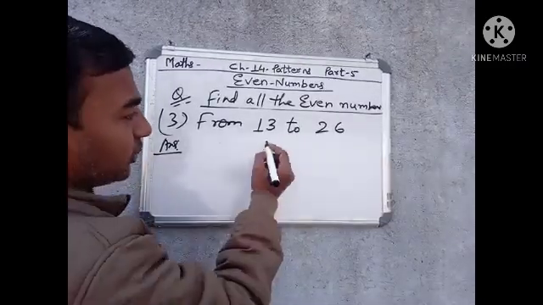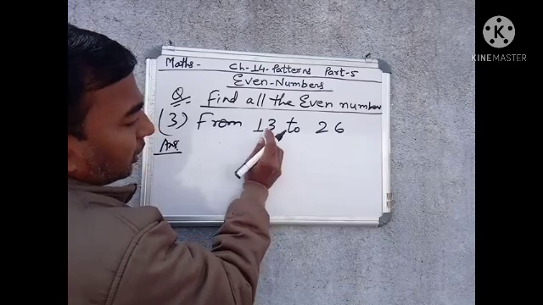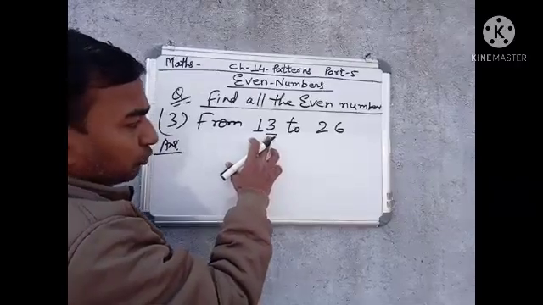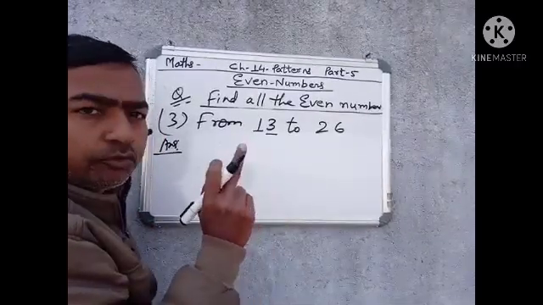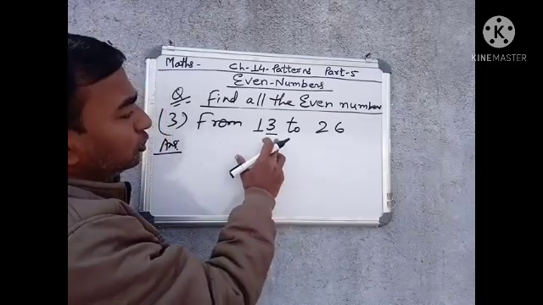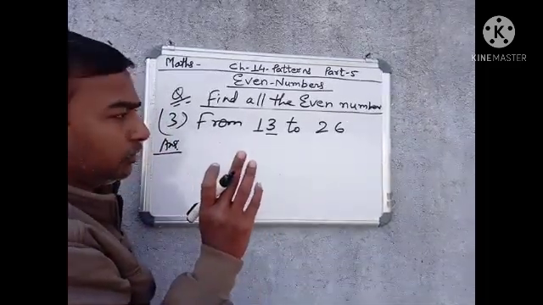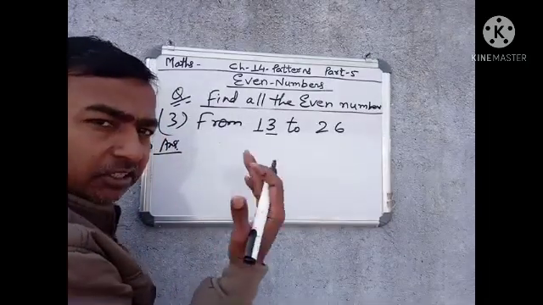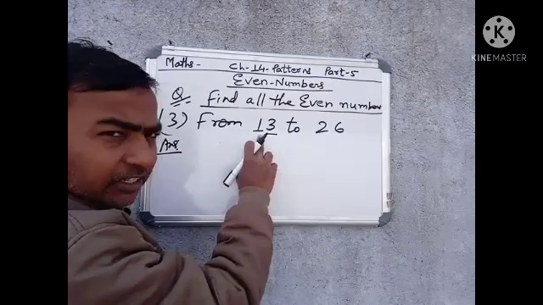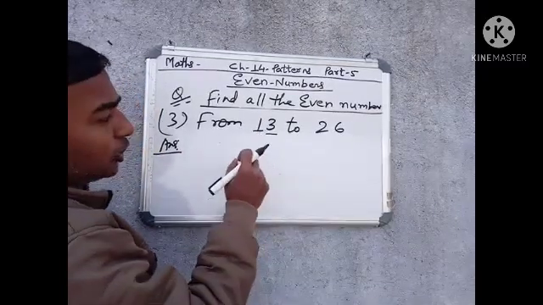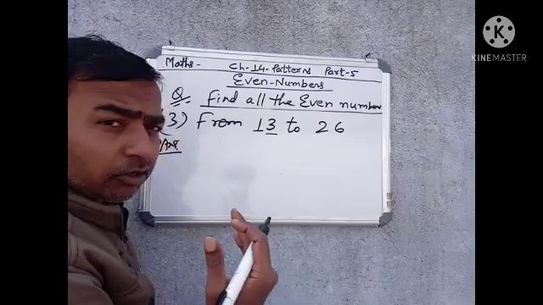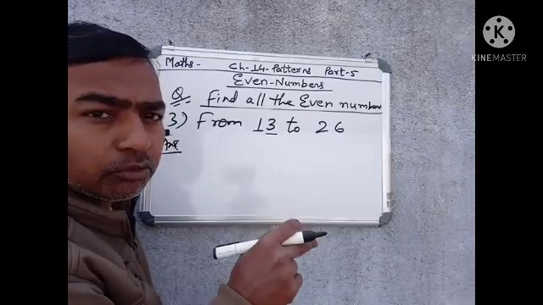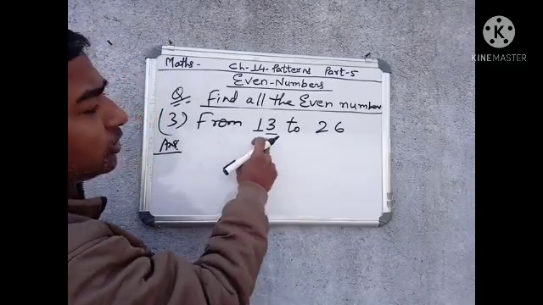You can see that in the question the given 2-digit number is 13, and the ones place number is 3, not 0, 2, 4, 6 or 8. So 13 is not an even number. We will discuss which type of number 13 is next time. So we will not write 13 as an even number. After 13 comes 14, and in 14 the ones place number is 4. So we will start from 14 to write the even numbers from 13 to 26.